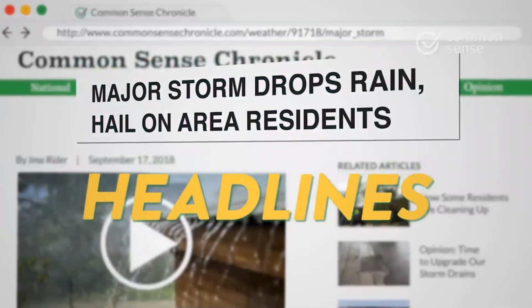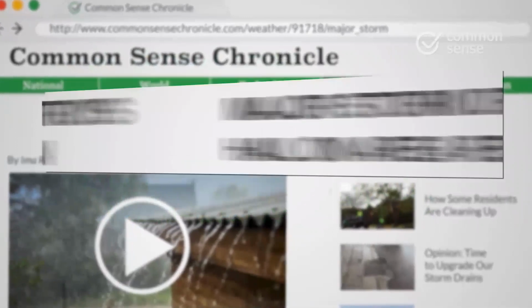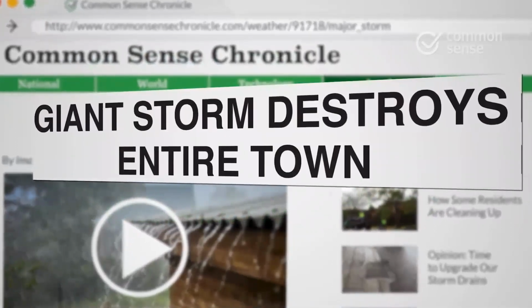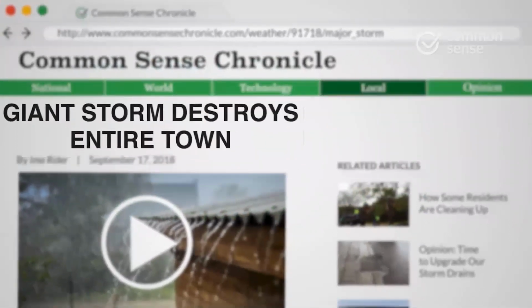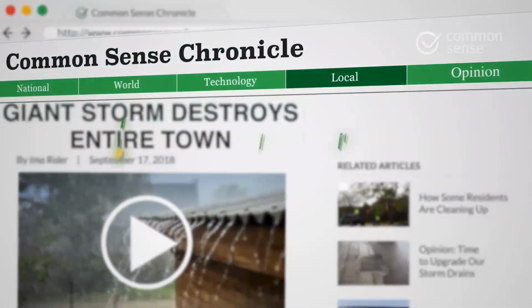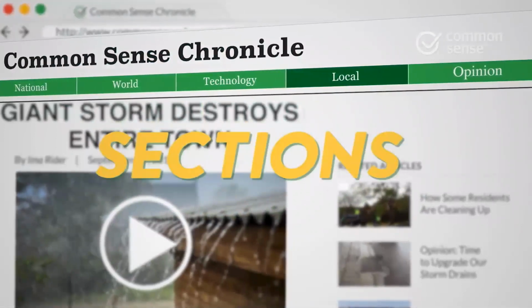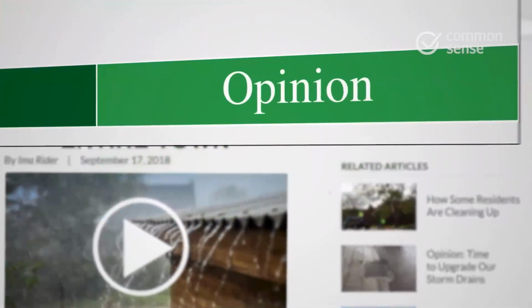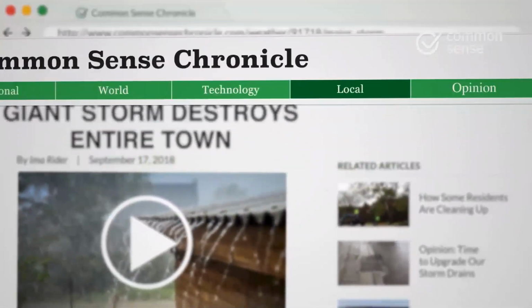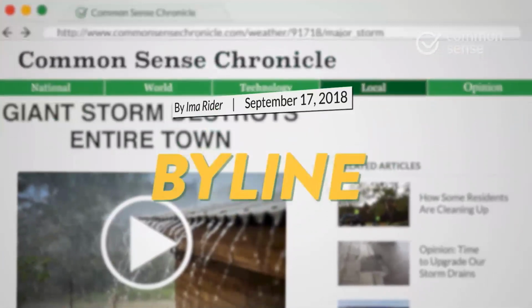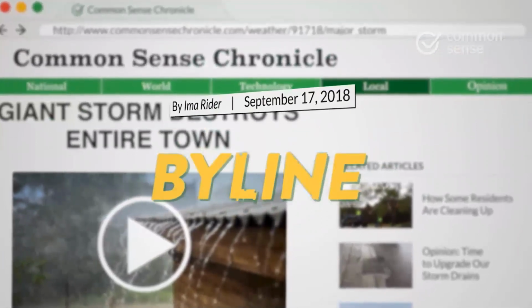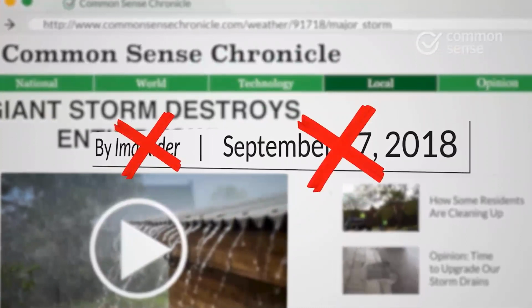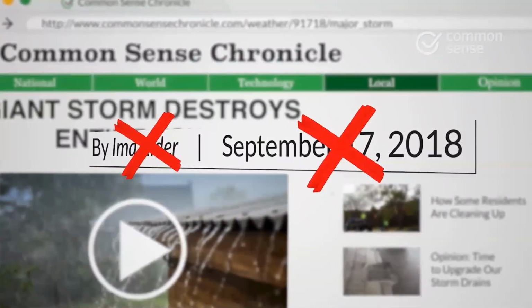Headlines tell us what the story is all about, but sometimes they can exaggerate or say something different from the article to get you to click on them. Most news sites have different sections to tell you what type of article you are reading. If you want the facts, just be sure you're not on an opinion article. The byline is the writer's name, and the date is when it was published. No byline, no date? The article might not be trustworthy.